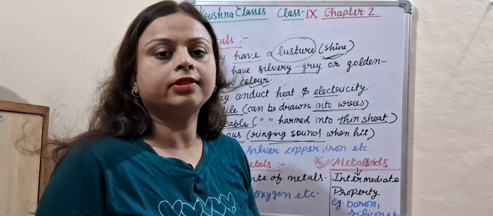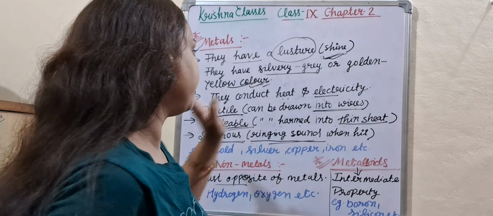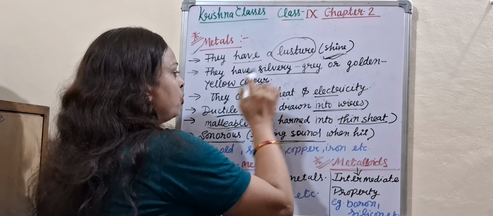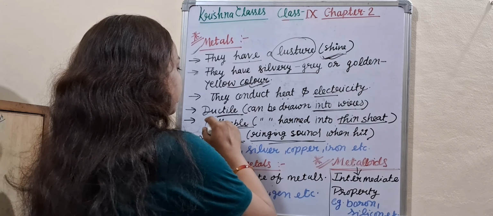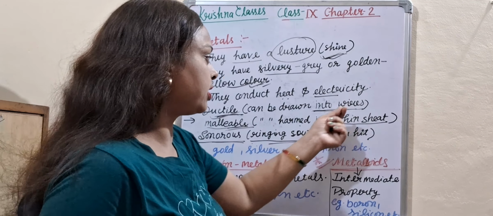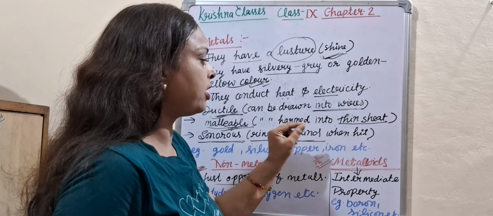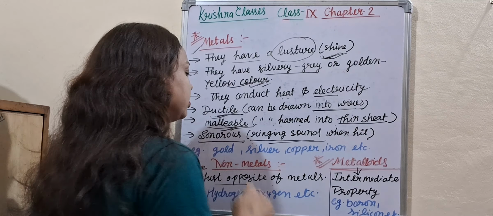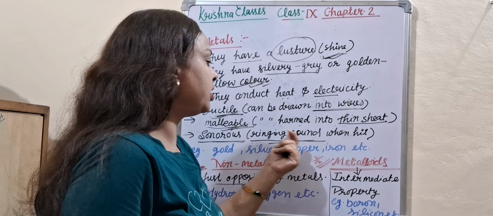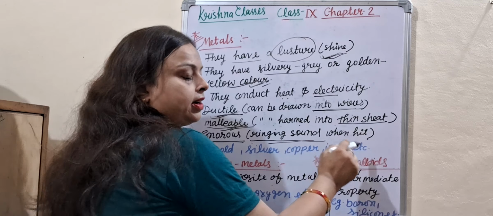I repeat my class again. What are metals? They have luster. It means shine. They have silvery grey or golden yellow color. They conduct heat and electricity. They are ductile in nature. It means they can be converted into wire. They are malleable. It means when hammered, they are converted into thin sheets. Sonorous means ringing sound when struck. Examples: gold, silver, copper, iron, etc.